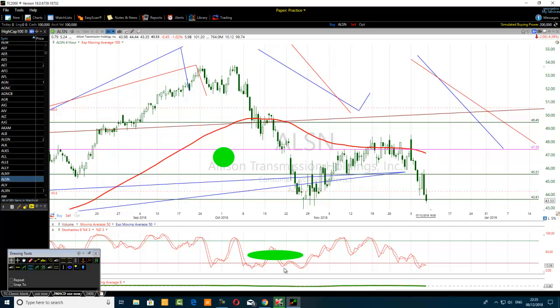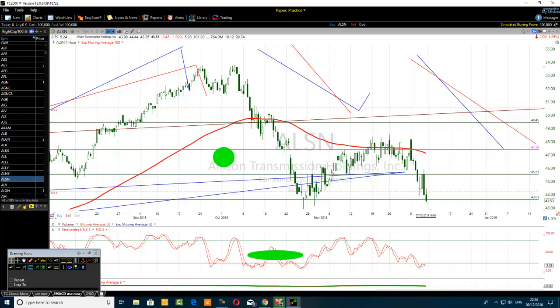So when the stochastic is oversold, it's pointing to a support level. When the stochastic is overbought, it's pointing to a resistance level on any time frame. So if the stochastic stays oversold for a long time, it means that the price is breaking many support levels, or the price is hanging around one specific support zone.